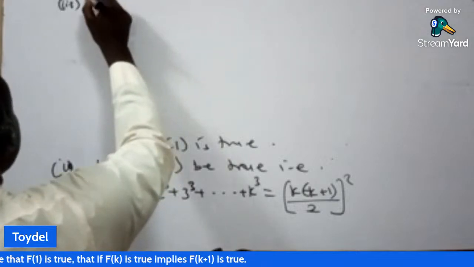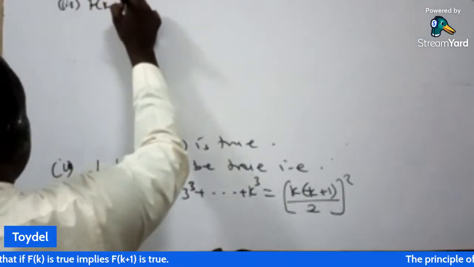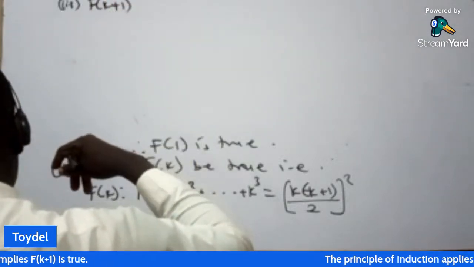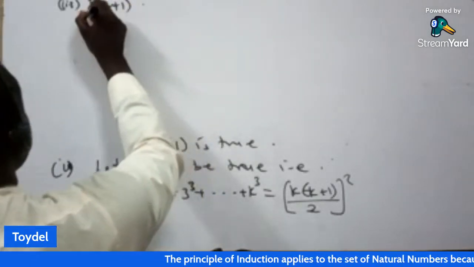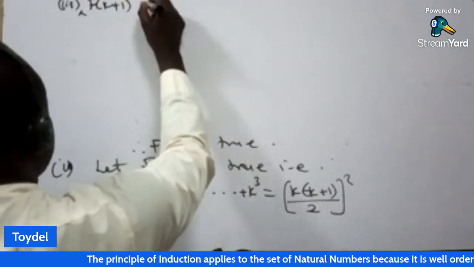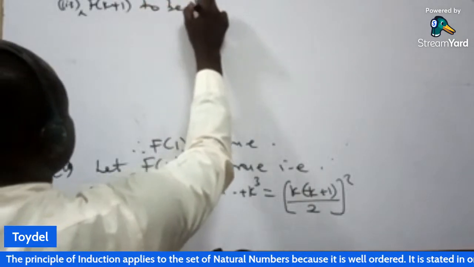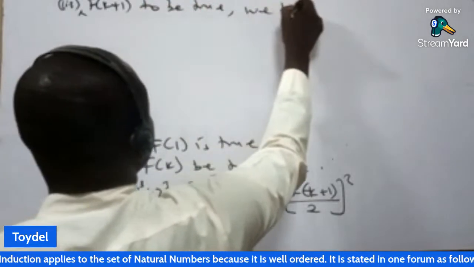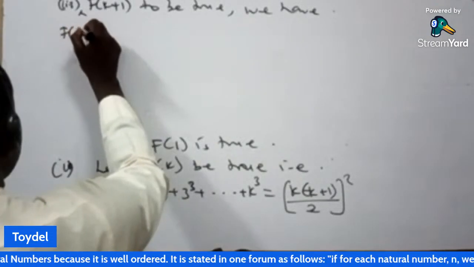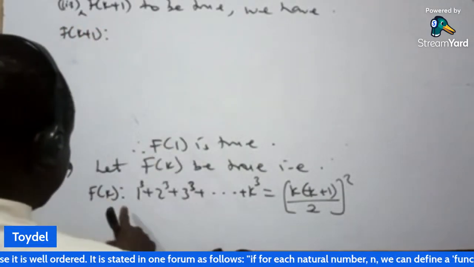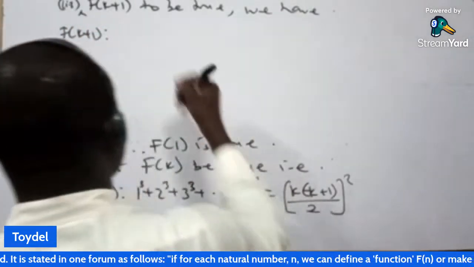So we now say f of k plus 1. For f of k plus 1 to be true, we have f of k plus 1 will now be this f of k, and we now add f of k plus 1 to it.